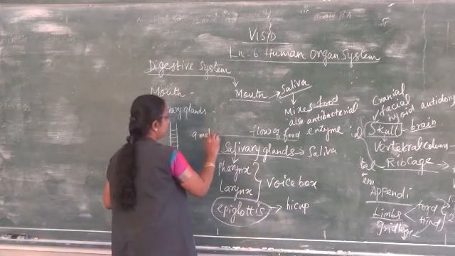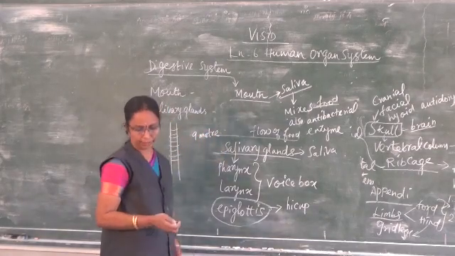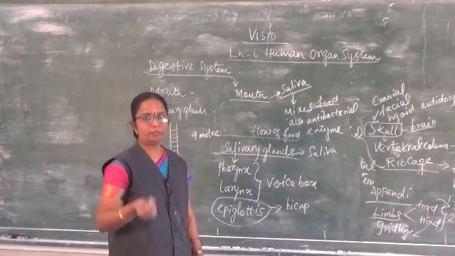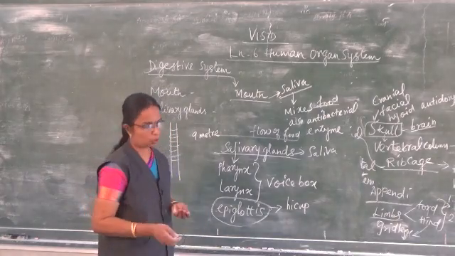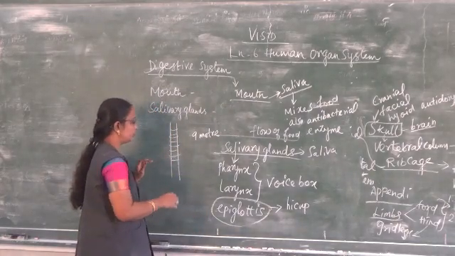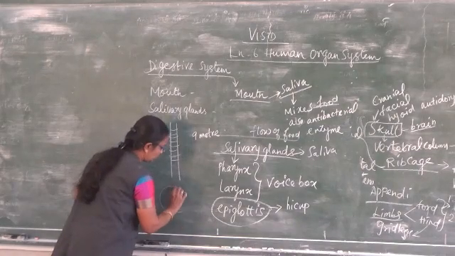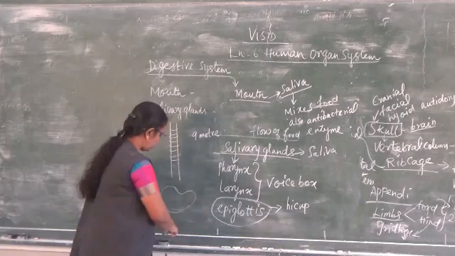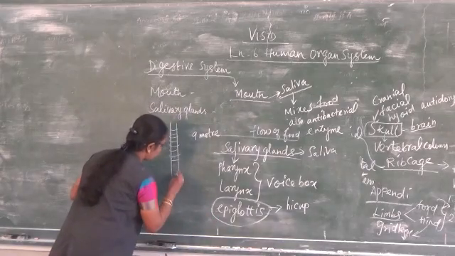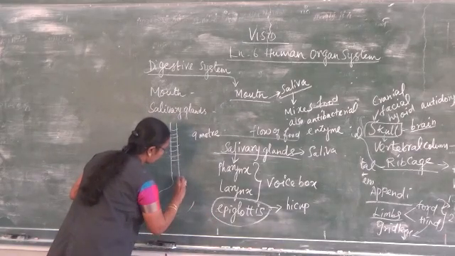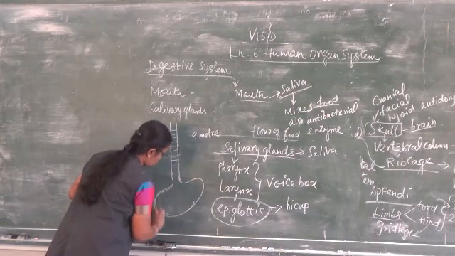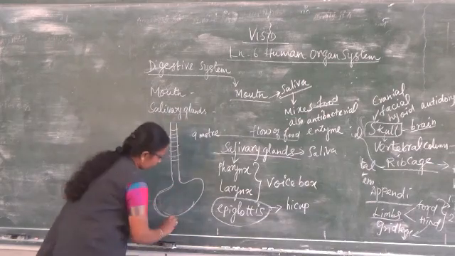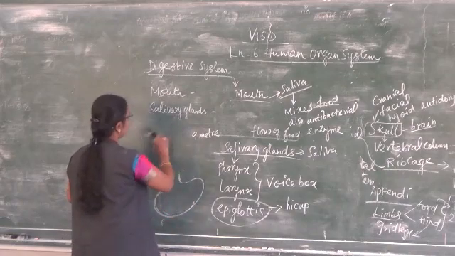The alimentary canal consists of a 9 meter long tube, and the stomach is one of the major organs found here. So it ends with the stomach here. This is the stomach, and then below this